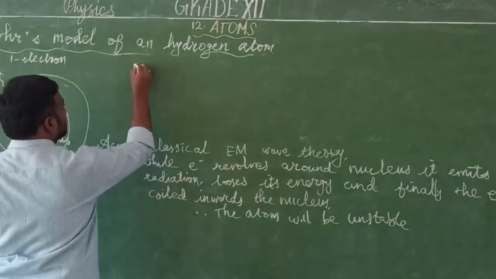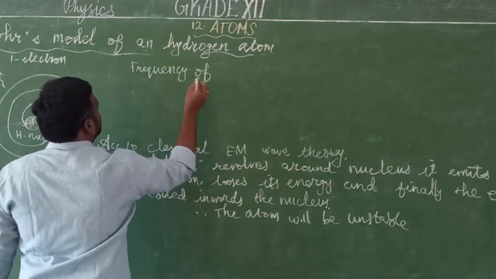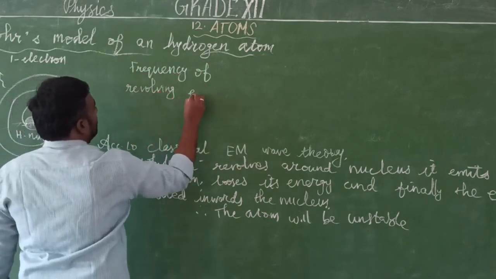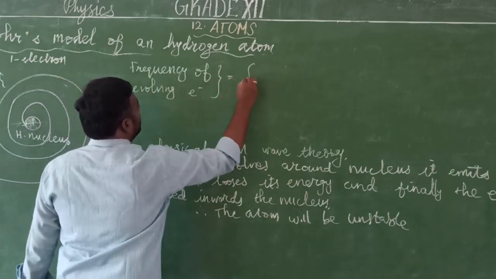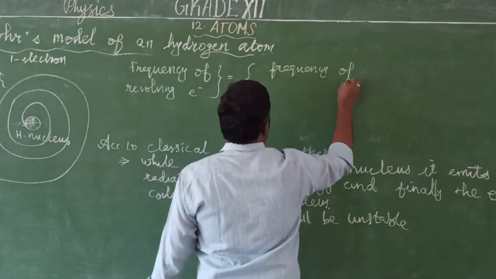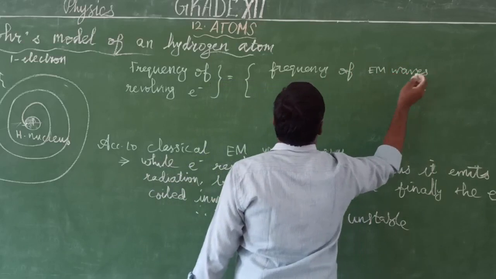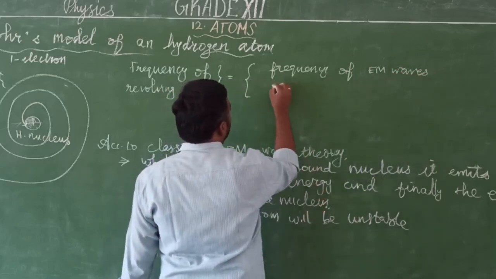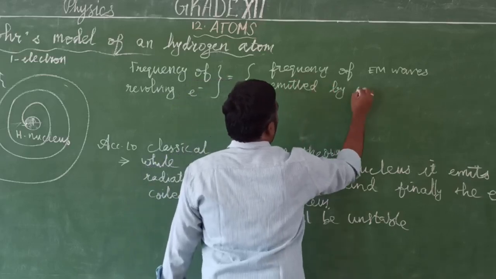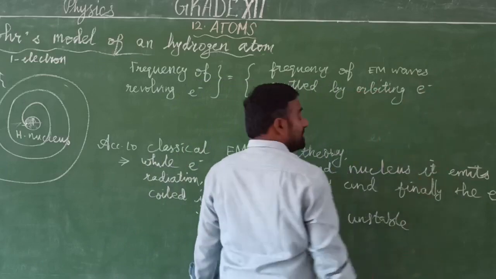So in this case, the frequency of the revolving electron will be equal to the frequency of electromagnetic waves emitted by orbiting electrons.